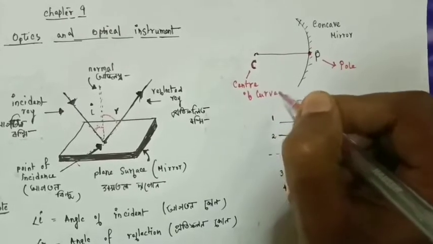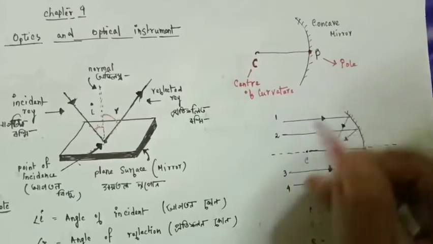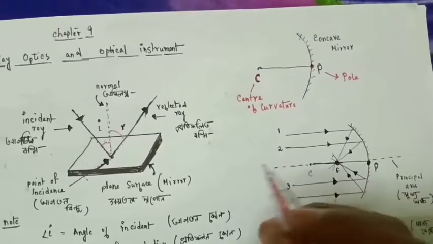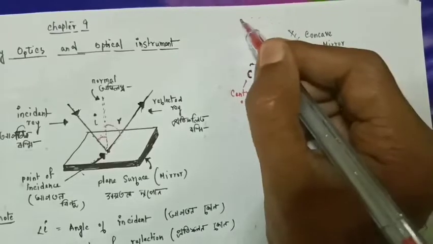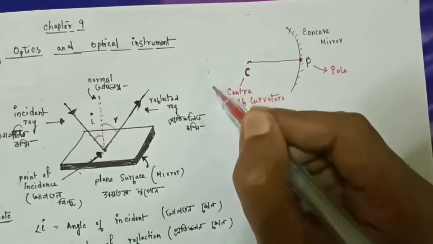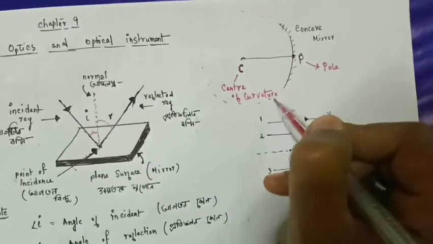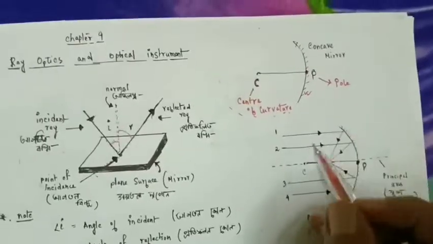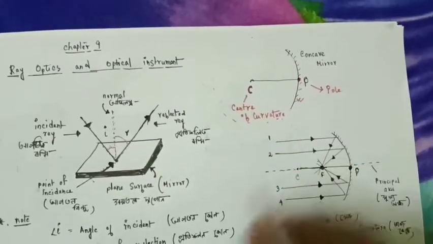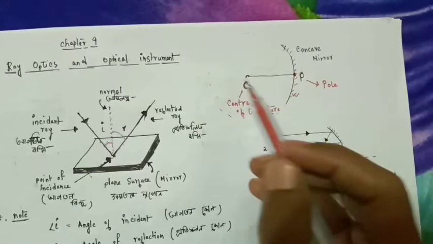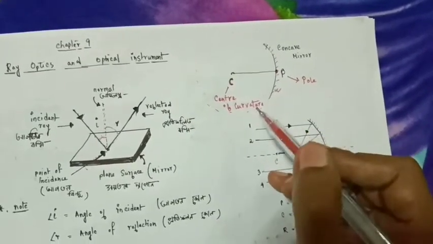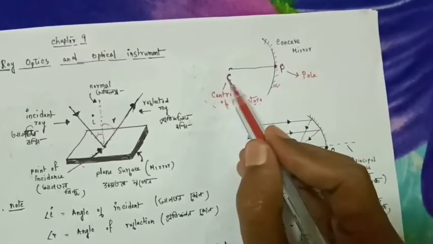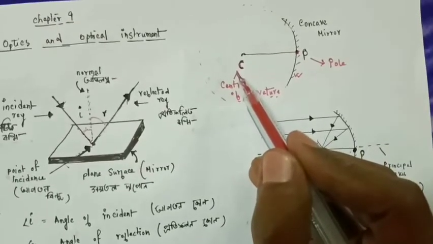The spherical mirror is a part of a sphere, so whenever you cut it from a sphere in that shape, you will always get a center point like this. So for this spherical mirror, this C is called the center of curvature.